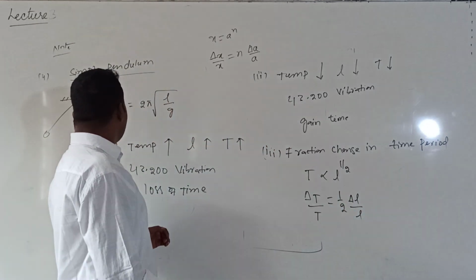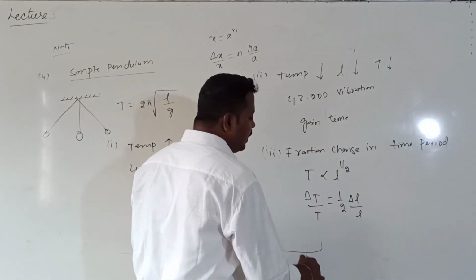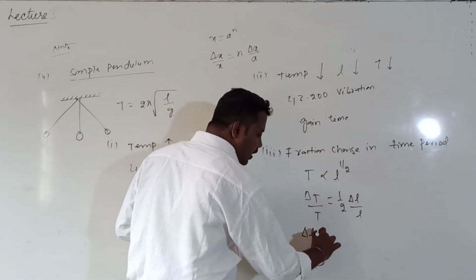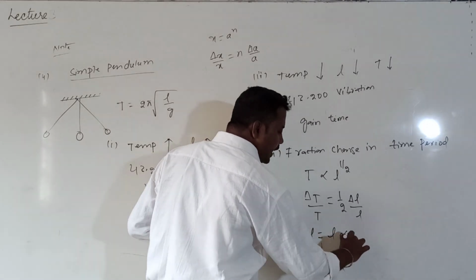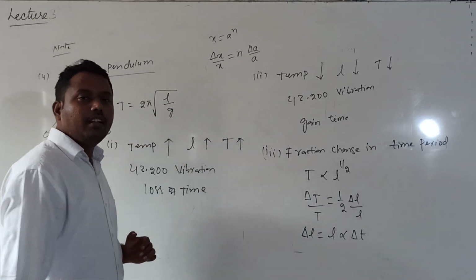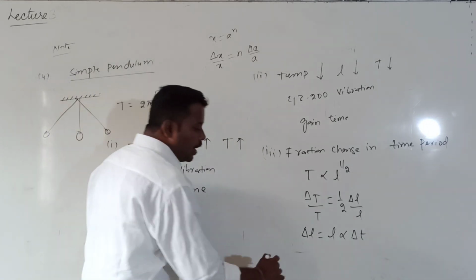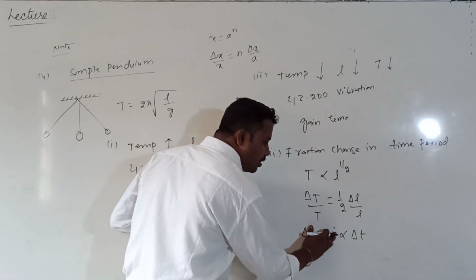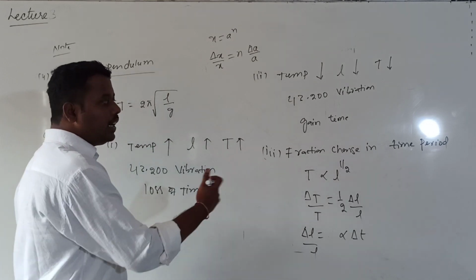But we know this. What is the formula for delta L? Delta L is equal to L into alpha into delta t. What is the name of delta L? Linear expansion. From this, delta L by L is equal to alpha into delta t.